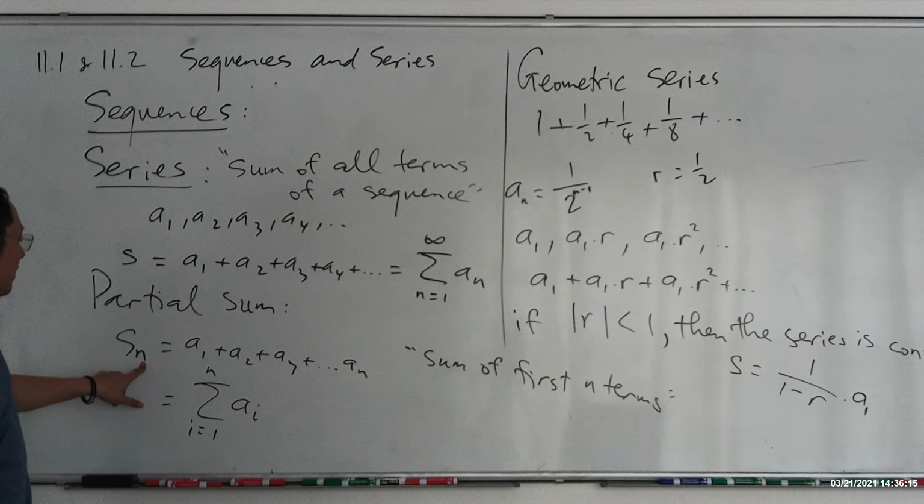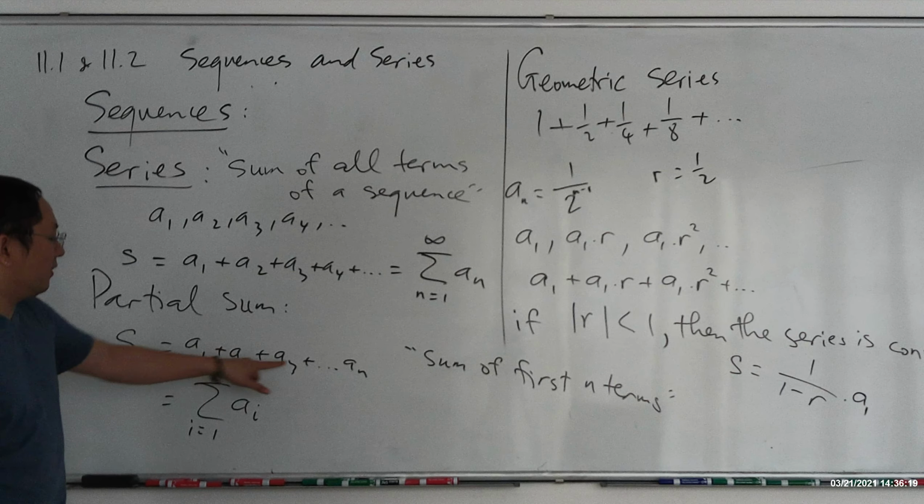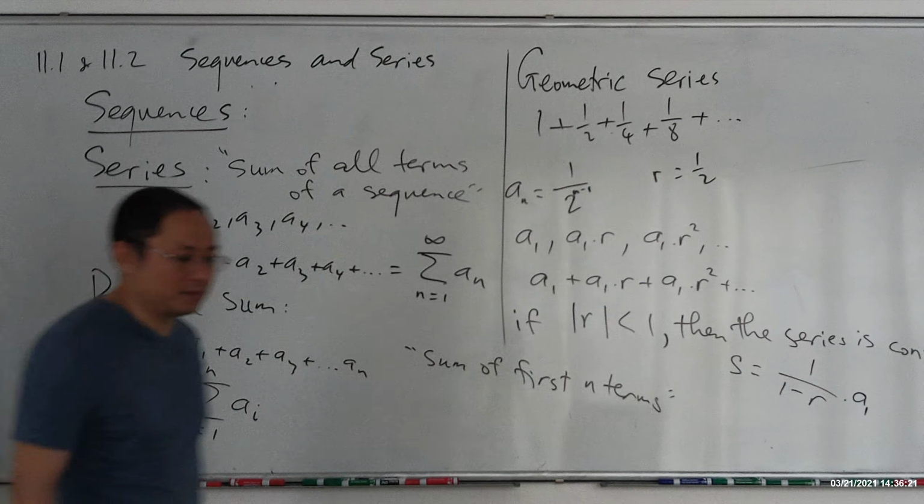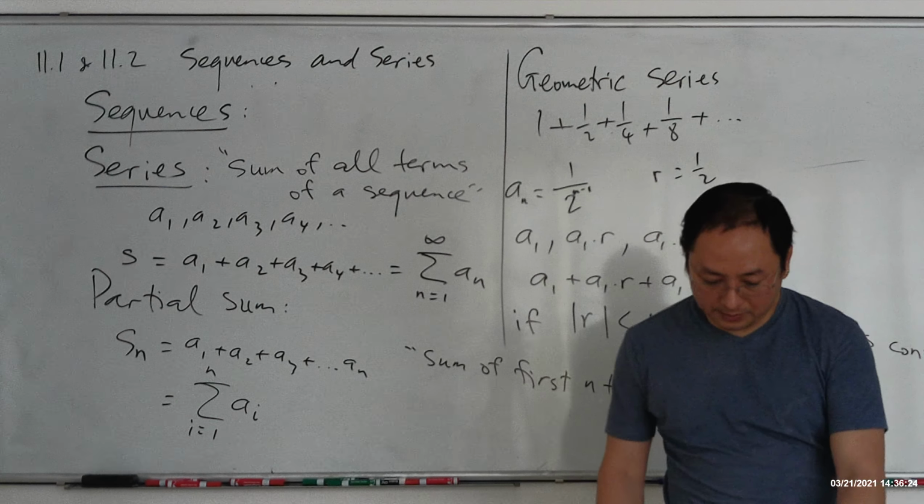So S2 means the sum of the first two terms. S1 means just the first term. S3 means the first 3 terms. S5 means the first 5 terms. That's just terminology.